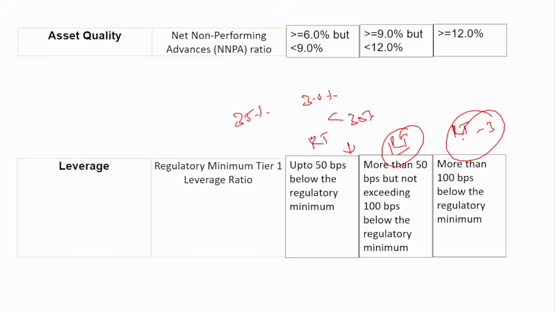So remember, it is very easy. Threshold 1 leverage is between 3 to 3.5%. So CAL: capital, asset quality, leverage.